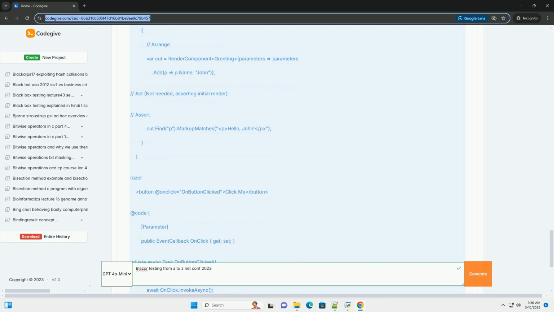Integration testing. Integration tests verify the interaction between multiple components or services within your application. They are broader in scope than unit tests and aim to ensure that different parts of your system work together as expected.